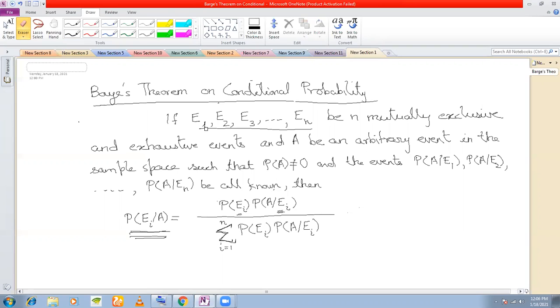I want to find out P(Ei/A). So what I do is I write P(Ei) first. And then I multiply it by P(A/Ei). This time I put Ei in the denominator. Clear? Because I have P(Ei) here, that is why I'm starting with P(Ei) here. And then when I'm multiplying, I'm putting Ei in the denominator. Is this part clear?